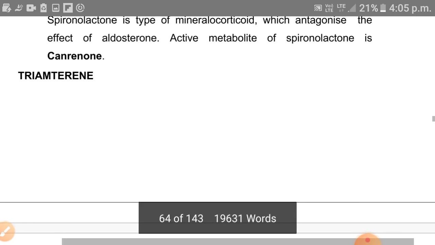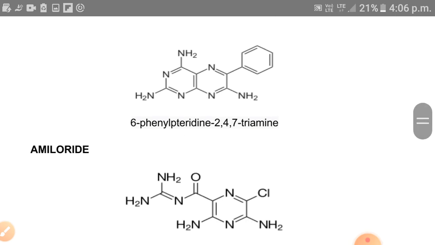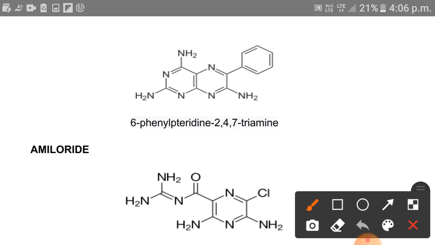Next drug is triamterene. This is the structure of triamterene, and IUPAC of triamterene is 2, 4, 7.